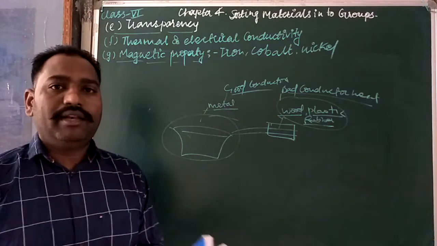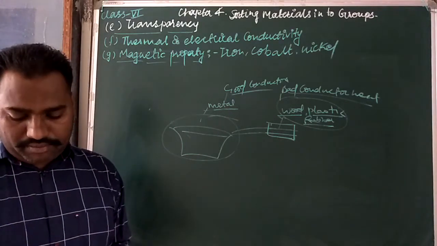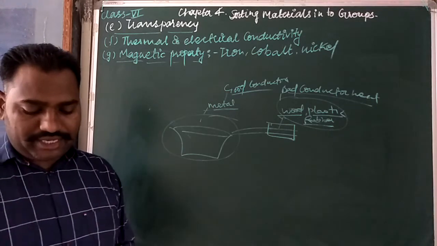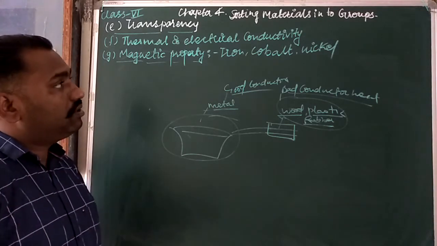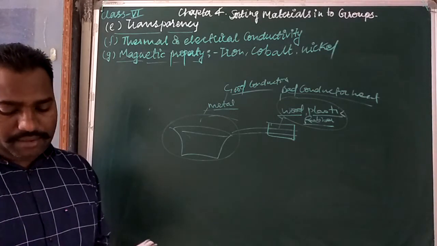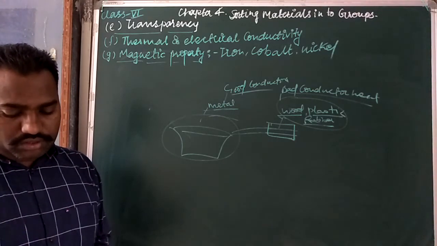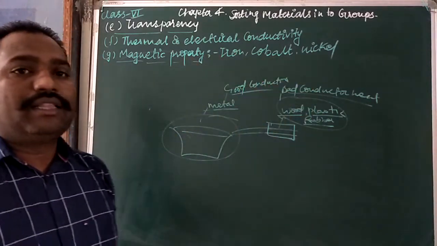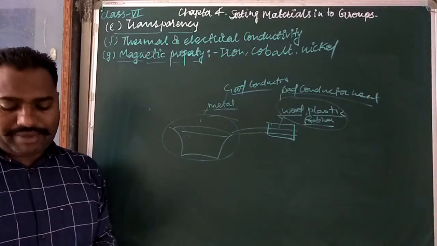Iron, cobalt and nickel are magnetic materials. Objects made of these metals will get attracted to the magnet. So those objects which are made of iron, cobalt and nickel can be attracted by the